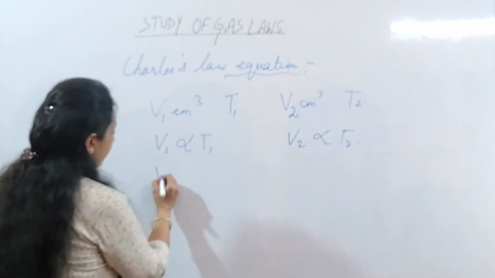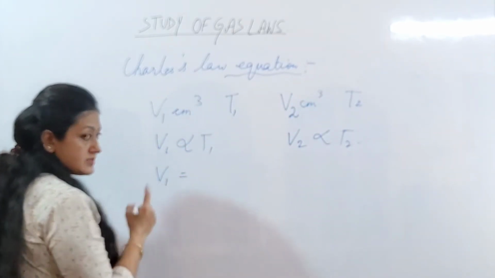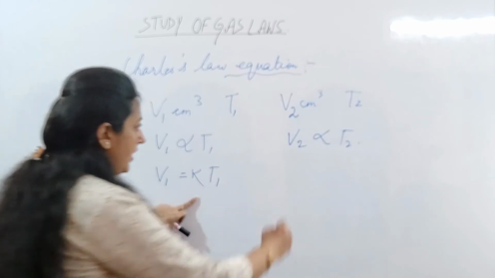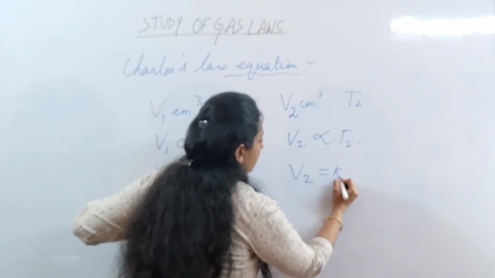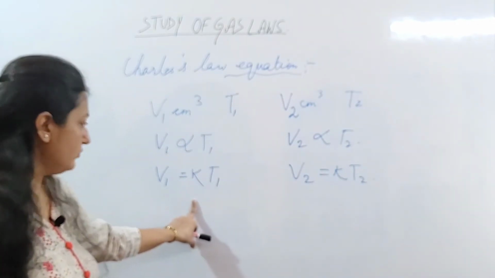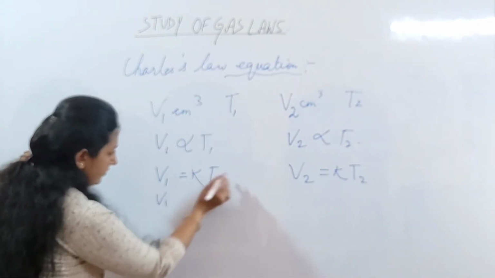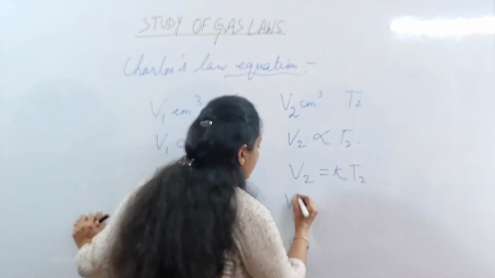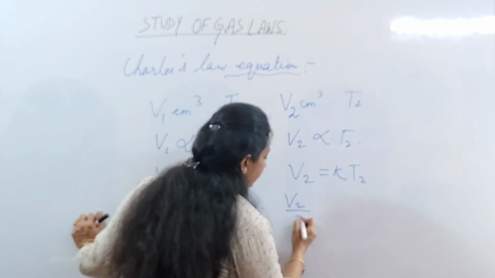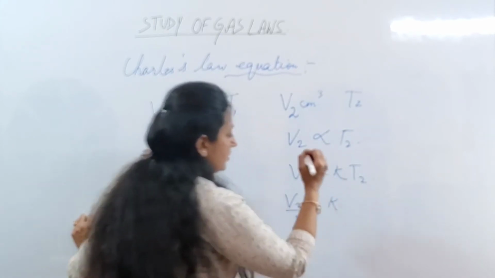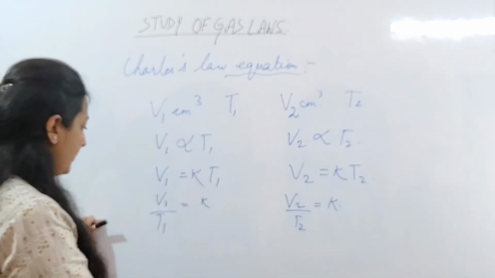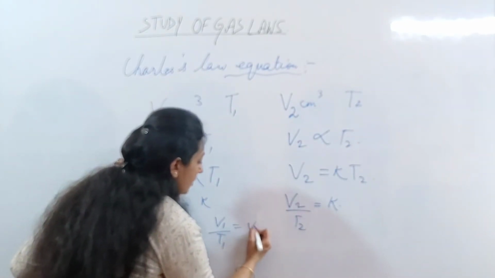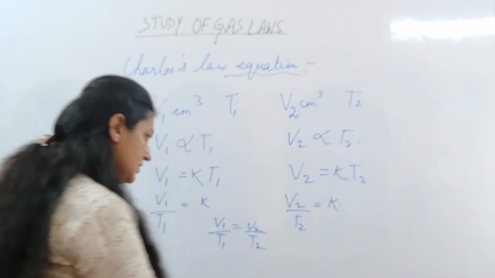Since V1 is directly proportional to T1, with a constant we can write V1 is equal to K T1, and V2 is equal to K T2. From this we can write V1 by T1 is equal to the constant K, and V2 by T2 is also equal to the constant K. So from these two equations we can say that V1 by T1 is equal to V2 by T2, which is a constant.